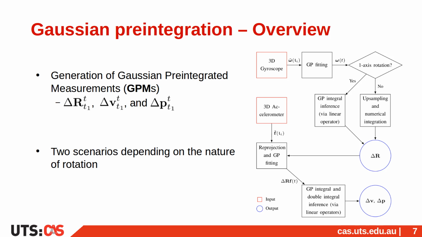Given the rotation information at each of the accelerometer's sample timestamps, the acceleration data are projected at the timestamp of the beginning of the integration window and modeled with GPs. Finally, the position and velocity pre-integrated measurements are analytically integrated via Gaussian inference.